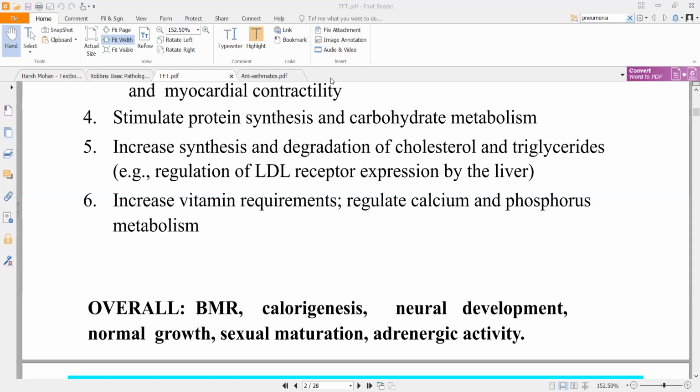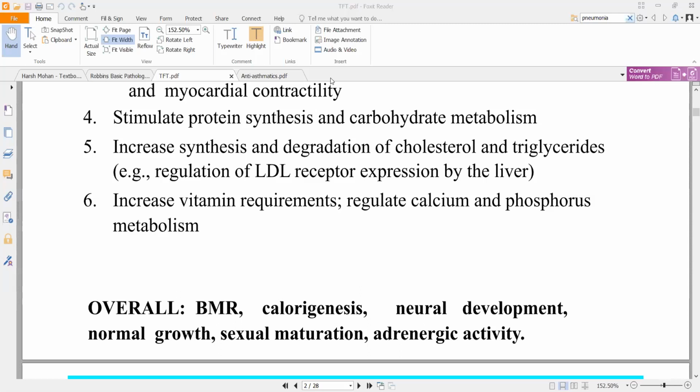Now you know what all adrenaline does. It increases blood pressure, increases force of contraction, rate of contraction, all of that, right? It will heighten your responses. It will decrease digestion. Those are some basic functions of adrenaline.